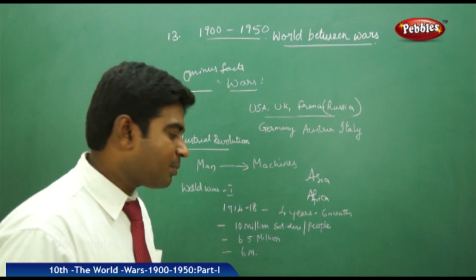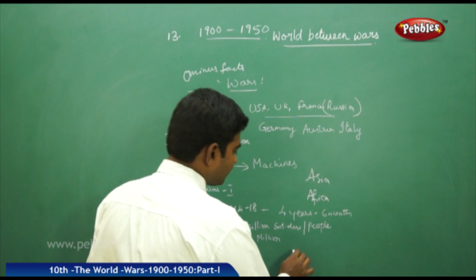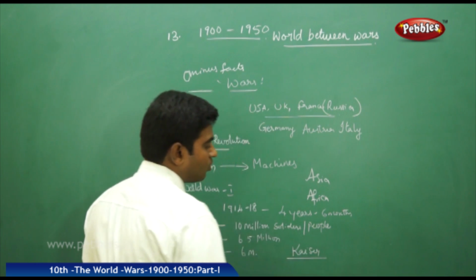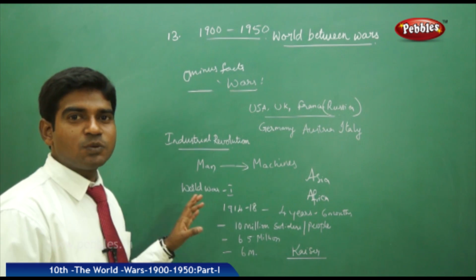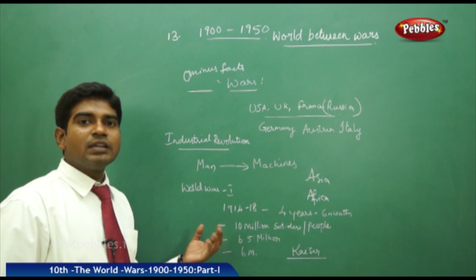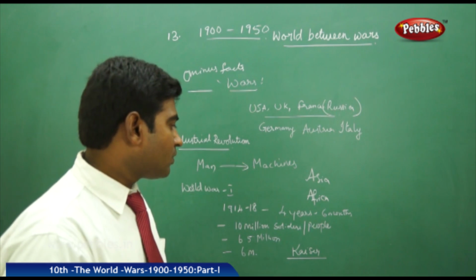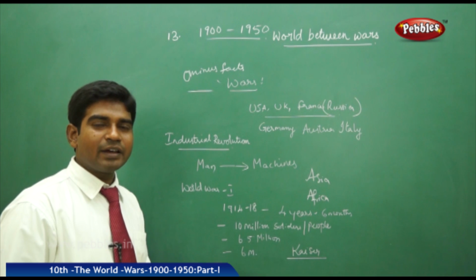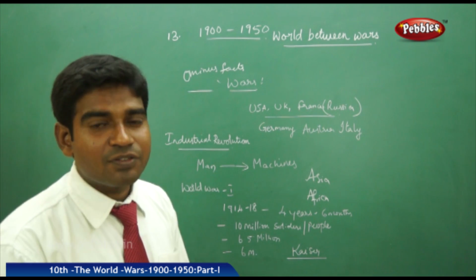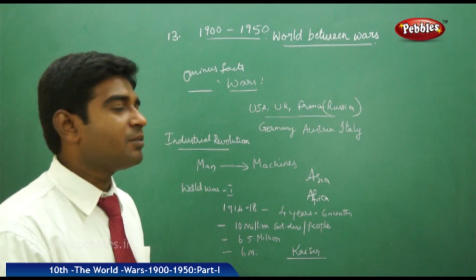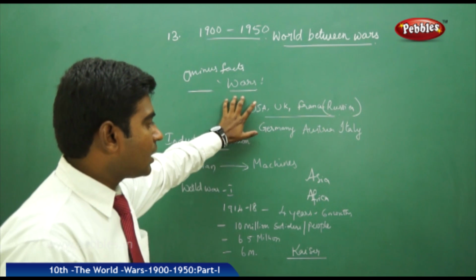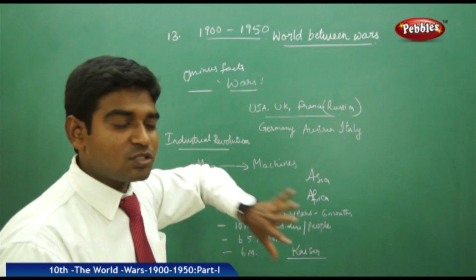The major change that happened is that the King of Germany, Kaiser, lost the war and was made responsible for the World War, and he fled to Holland in order to save his life. This was like a disaster for the German people, that the king left the country and ran away from there. Literally, it means that he ran away. So the facts of wars are very dangerous and very astonishing for us.